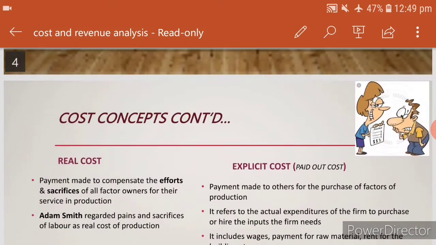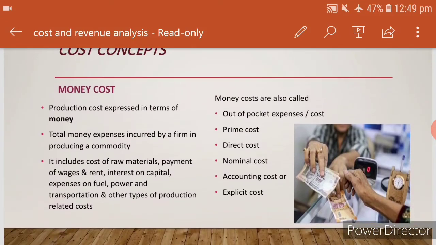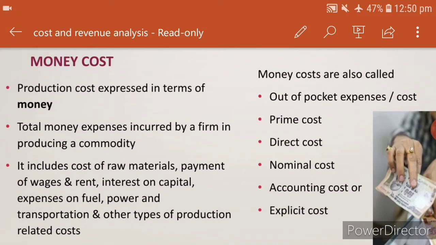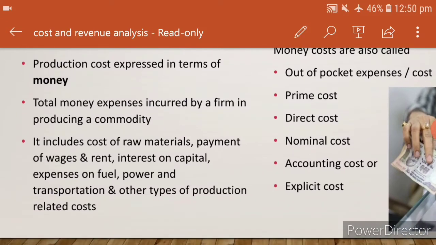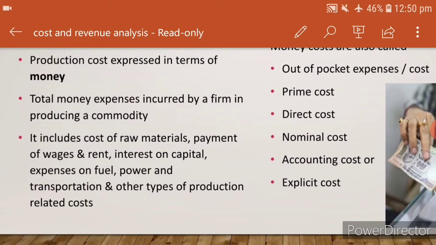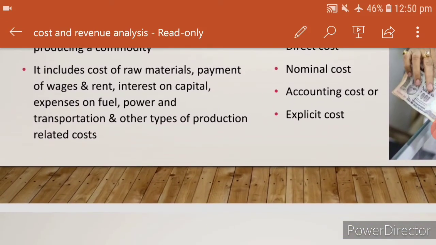First one, it is a money cost. Money cost means the production cost expressed in terms of money. Okay. So, total money expense which is incurred by a firm in producing a commodity. So, for example, raw material, payment of wages, rent, interest on capital, expense on fuel, power, transportation and others. So, it has various names like out of pocket cost, prime cost, direct cost, nominal cost, accounting cost and explicit cost.